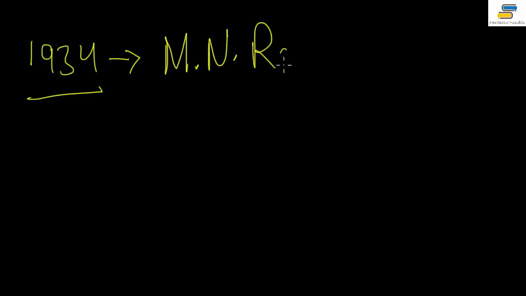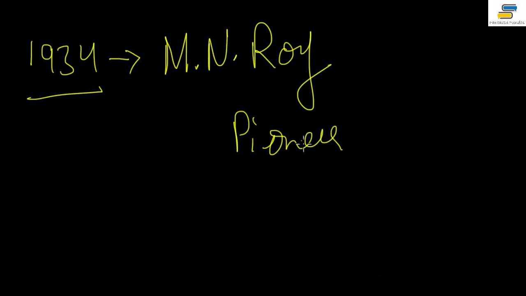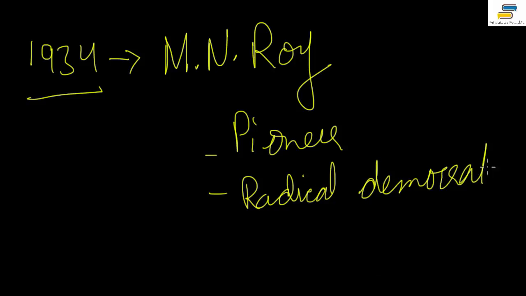But the first idea that really came into being came in 1934, right? Those were very minor backgrounds before this. Now in this 1934, the main person is M.N. Roy, right? Yeah, he was a communist. His name is Manabendranath Roy, and he was a pioneer of the communist movement in India, and also a radical democrat. That's what his ideas were, right?